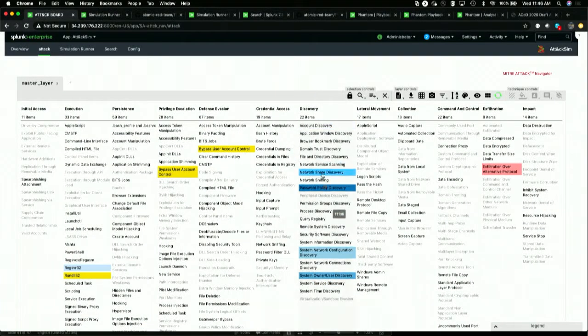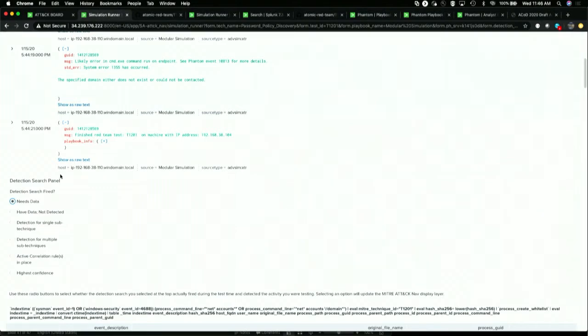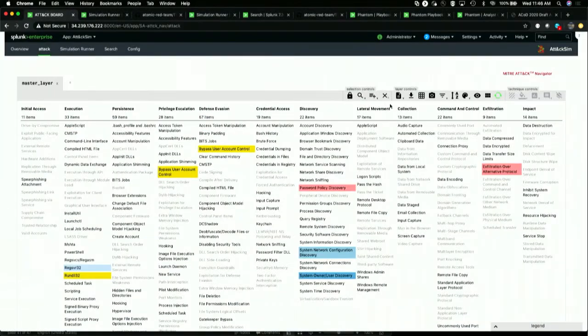We have the ATT&CK Navigator here. It's a nice shade of dark blue. If I go to needs data, this will turn red. Ooh, I love colors. Colors are so nice. Maybe I should be in management. I don't know. But then I go up to detection for multiple sub-techniques, right? That would turn it back to a nice shade of mediocre blue, right?